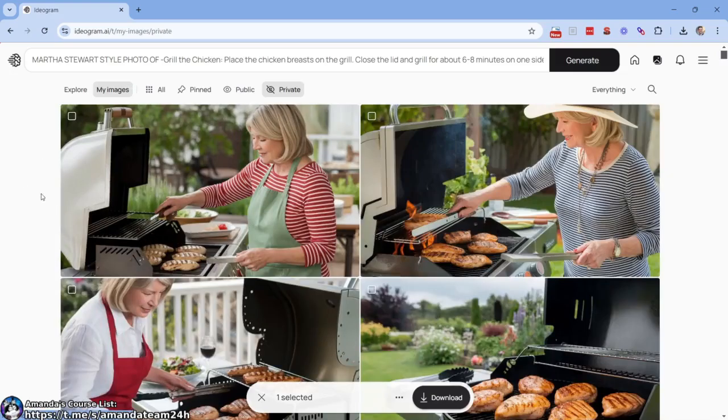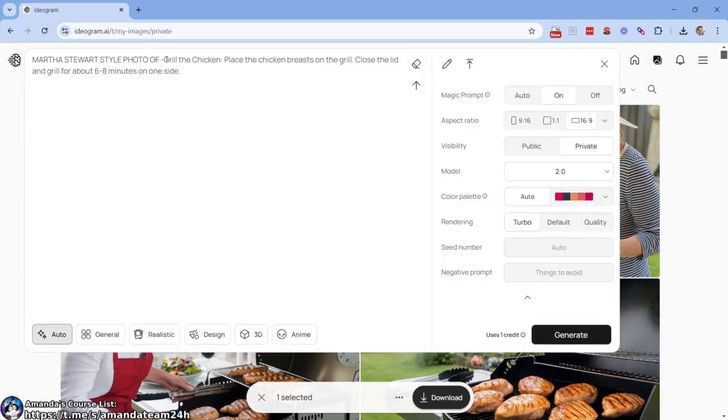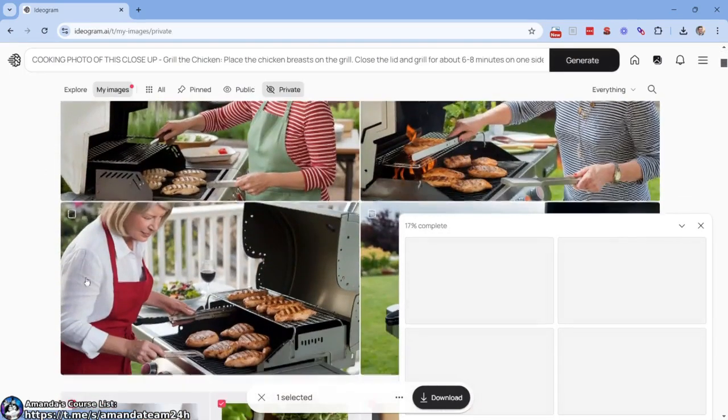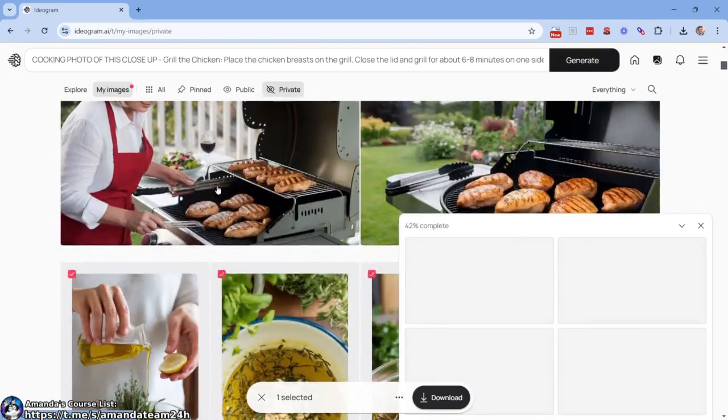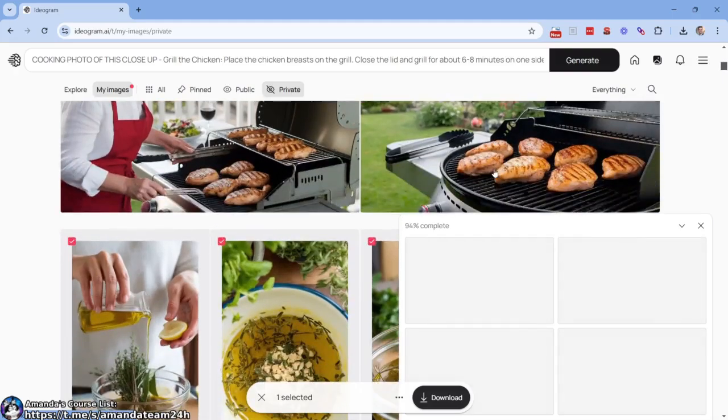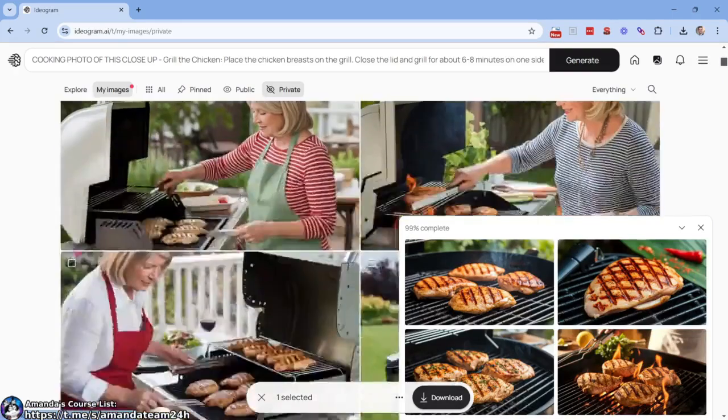Oh my goodness, it gave us Martha Stewart. Oh my goodness gracious. We don't want that. That's kind of hilarious. Style photo. Oh my goodness. Cooking photo of this, close up. All right. Let's try that again. Although that was pretty good Martha Stewart right there. That bottom left one, not bad at all. That one looks a little bit too AI-ish to me, although not bad. I mean, it looks like stock imagery.